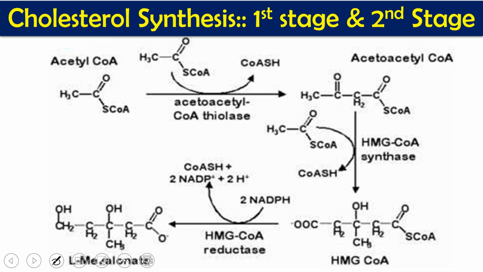So here we can see 1 molecule of acetyl coenzyme A combined with another molecule of acetyl coenzyme A in the presence of the thiolase enzyme gives us acetoacetyl coenzyme A. Then a third molecule of acetyl coenzyme A combined with this one in the presence of HMG coenzyme A synthase gives us HMG coenzyme A. Here HMG coenzyme A is reduced to mevalonic acid, using 2 molecules of NADPH, and this is the slowest reaction, catalyzed by HMG coenzyme A reductase, which is the rate determining stage.